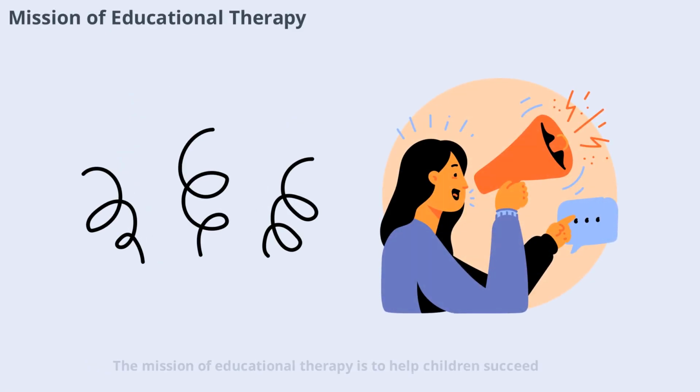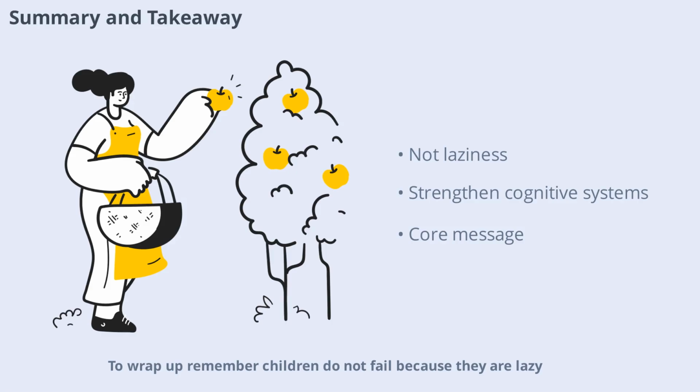The mission of educational therapy is to help children succeed by identifying and strengthening the cognitive systems that support learning. By focusing on each child's unique needs, therapists and teachers can make a real difference in their students' lives. This approach transforms struggles into opportunities for growth. To wrap up, remember, children do not fail because they are lazy. They struggle because certain cognitive systems are not yet strong enough to support learning. When we identify and strengthen these systems, learning becomes much easier. This is the core message of educational therapy and the foundation for effective teaching.